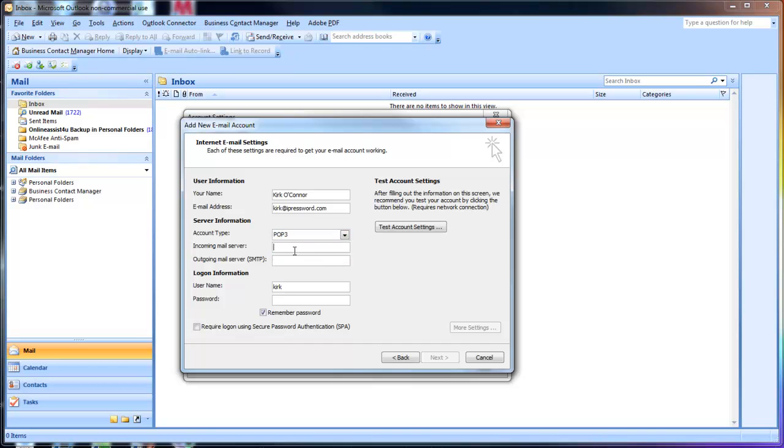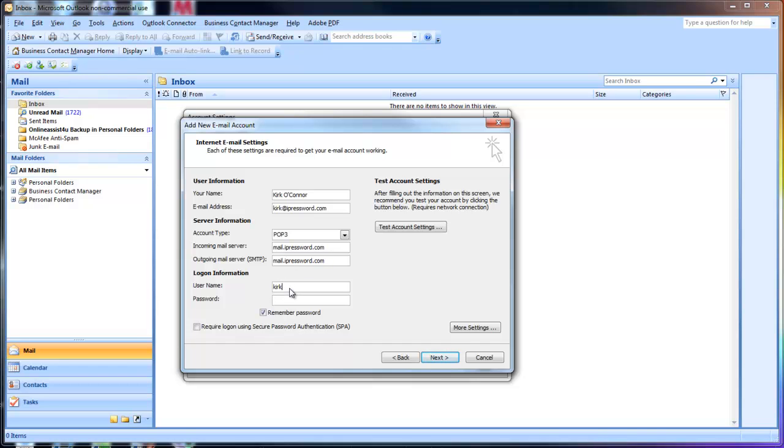Okay, the incoming mail server is the server from which the mail will come down, and this information will be sent to you by the people who've set up your email. In our case, it is mail.ipressword.com. Okay, the outgoing mail server. This is an area that we're going to talk about a little bit later, but for the moment we're going to set that up the same, and we'll tell you why that might or might not work.